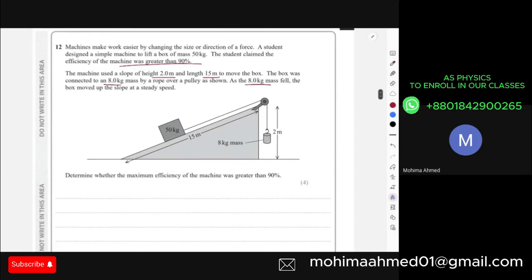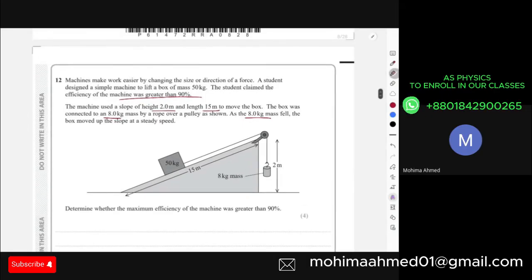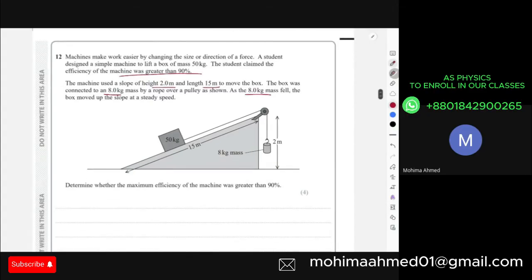So determine whether the maximum efficiency of the machine was greater than 90% or not. Because in this part, the student is claiming that the efficiency of the machine is greater than 90%. So in order to explain that, I can understand that gravitational potential energy is my energy input here, right? This is my energy input because first this mass needs to fall down and only then the 50 kg box will move up the slope.